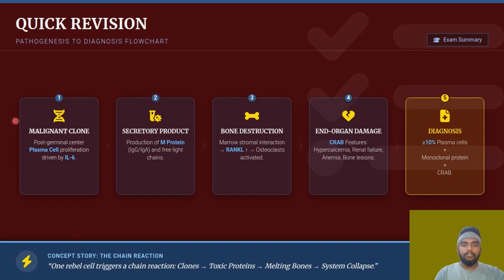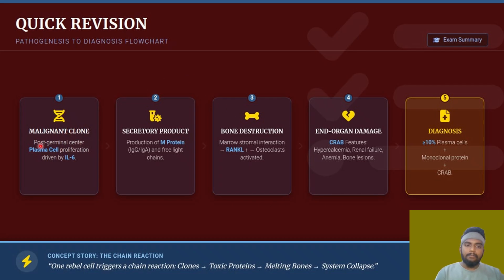And there is a malignant clone. Now there is a secretory product. Now there is bone destruction and then end organ damage. In end organ damage, you will have the features of the CRAB: hypercalcemia, renal failure, anemia, and then the bone lesions are there.